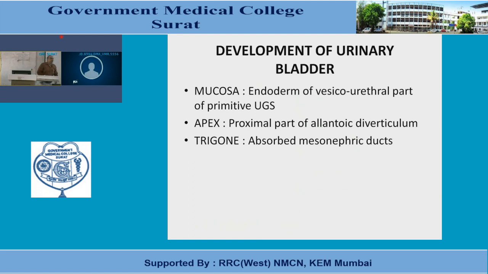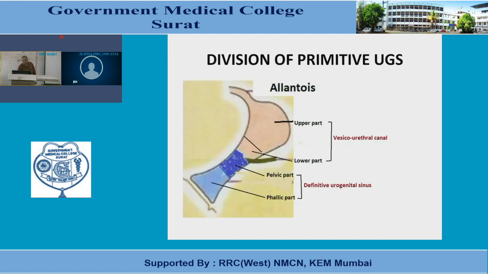The mucosa of the urinary bladder derives from the endoderm of the vesico-urethral canal, which is the cranial division of the primitive urogenital sinus. Re-showing that slide, this is the primitive urogenital sinus and this one is the vesico-urethral canal.